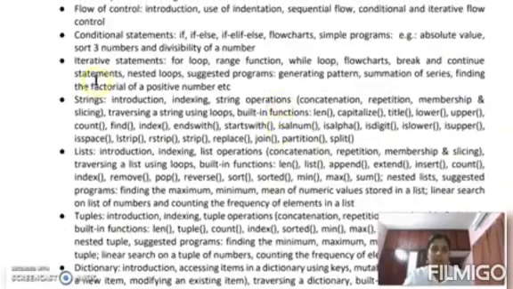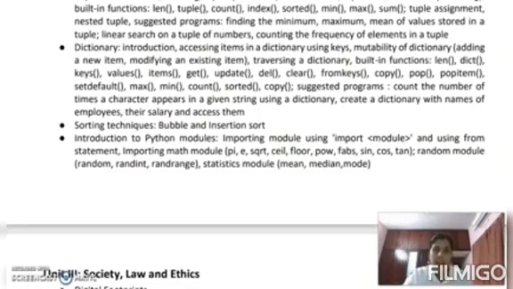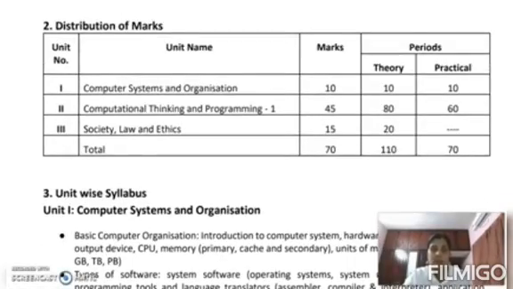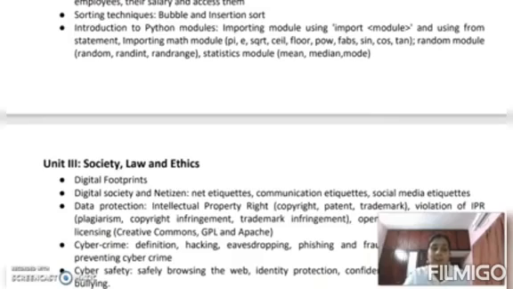Many concepts are studied in this second module. From the second module we will start our Python programming language. You all heard of Python, which is very simple compared to other languages like Java, C and C++. Nowadays Python is very popular, so we will introduce Python programming language in this second unit.